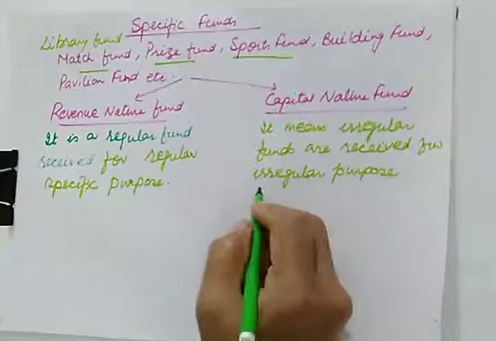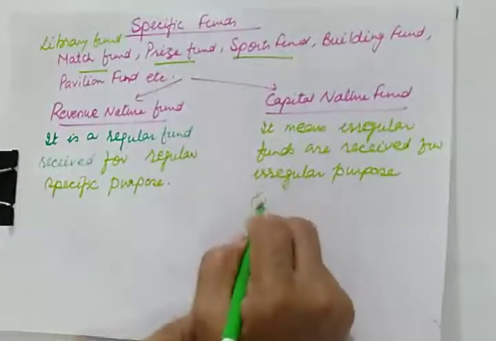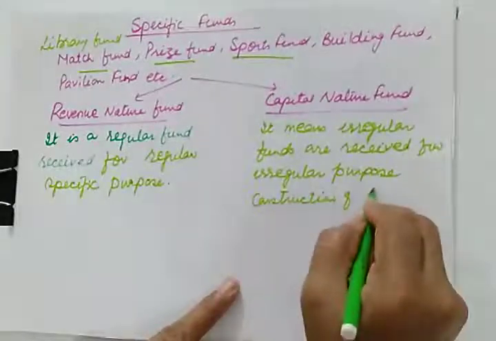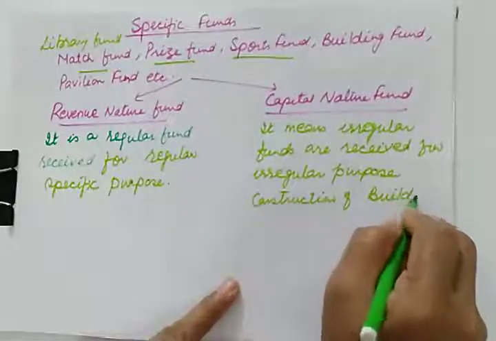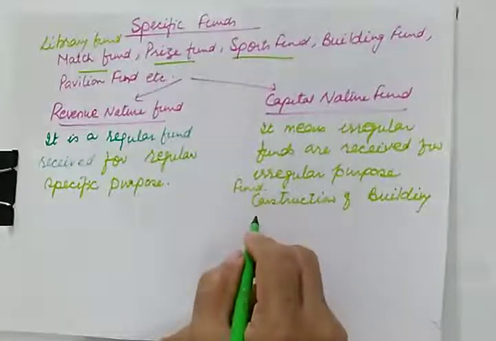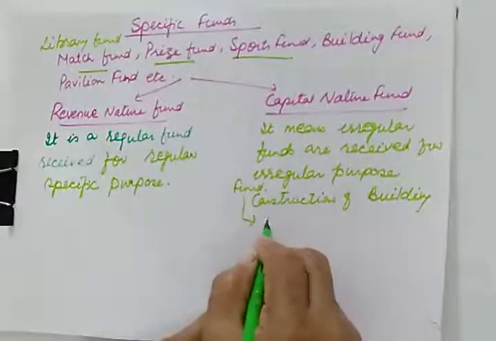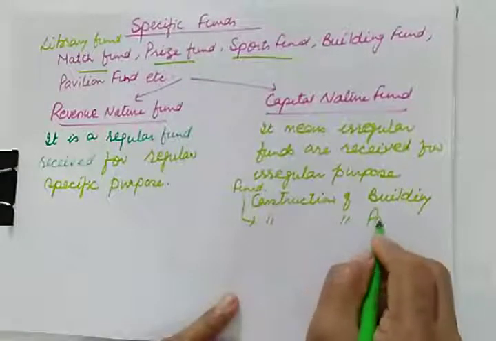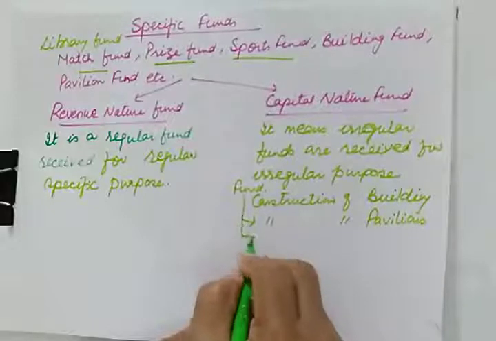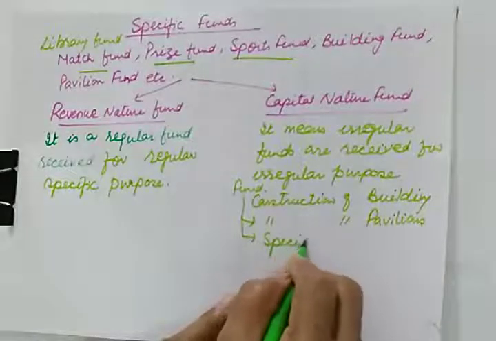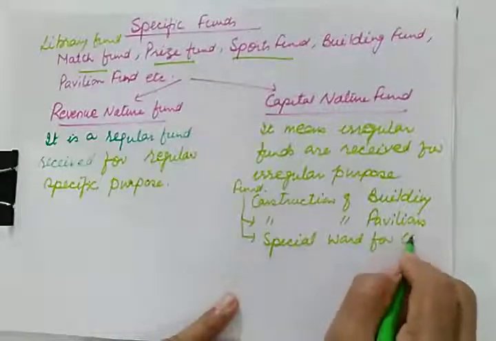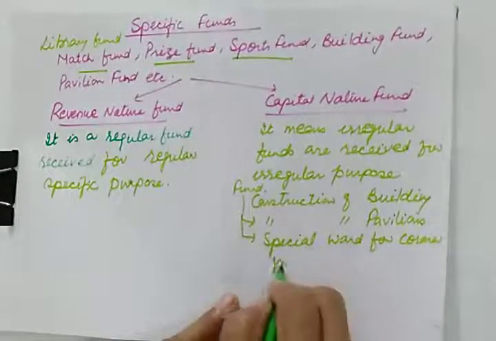For example, funds received for construction of a building, or for construction of a pavilion, or construction of a special ward, like for corona patients.